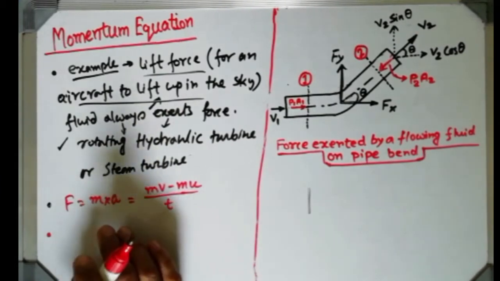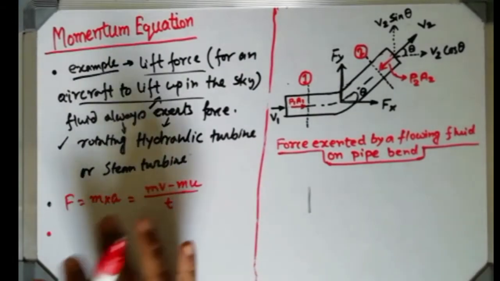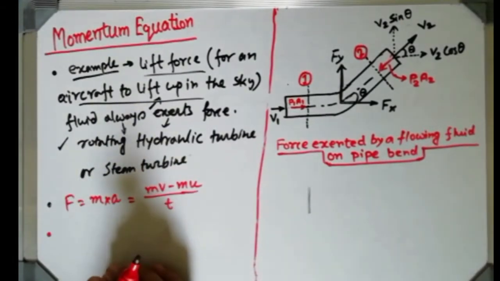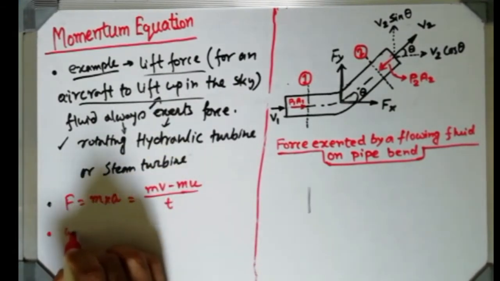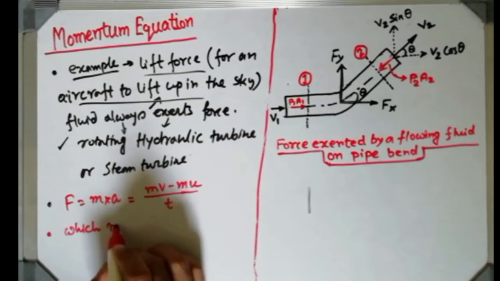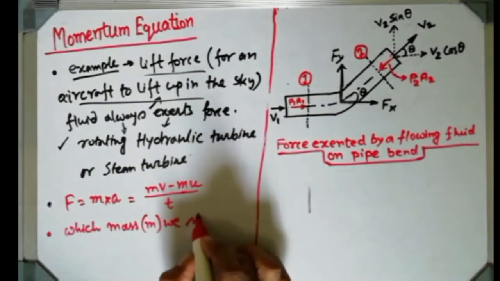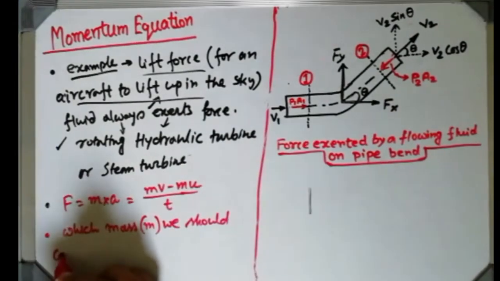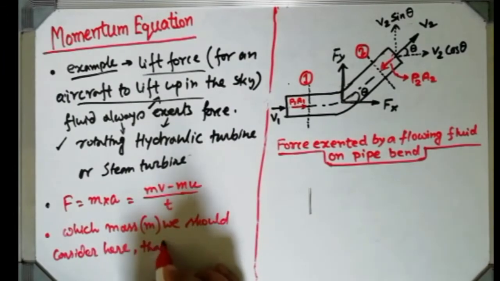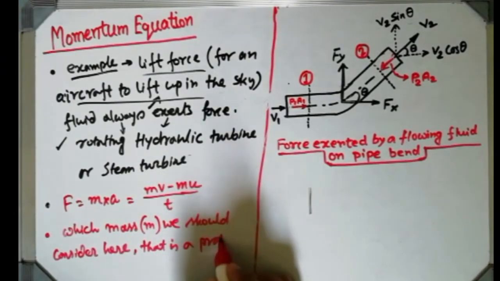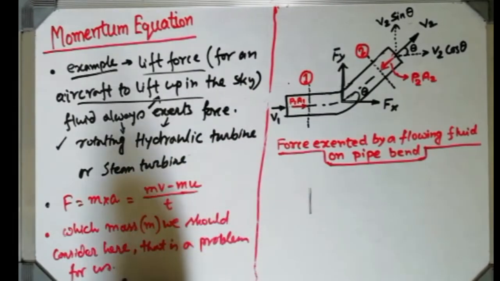But here a fluid is flowing through a pipeline, suppose. Now which mass should you consider over there? That is the problem over here. That's why which mass, expressed by m, we should consider here? That is a problem for us. So that's why we have to